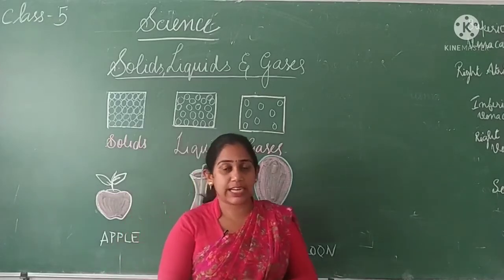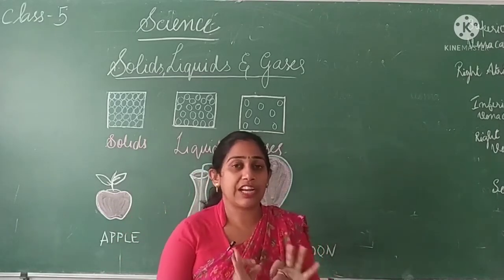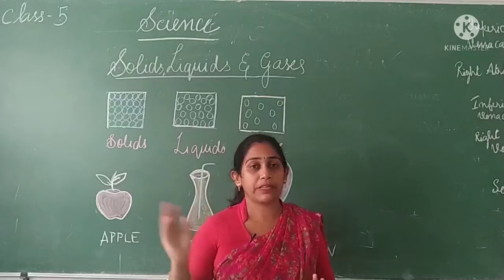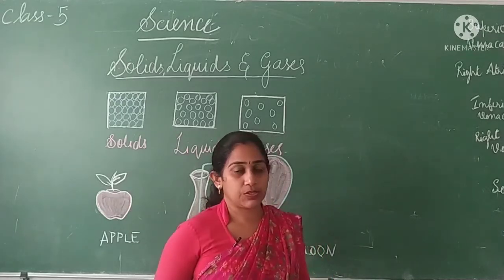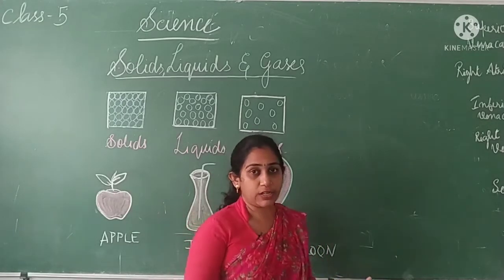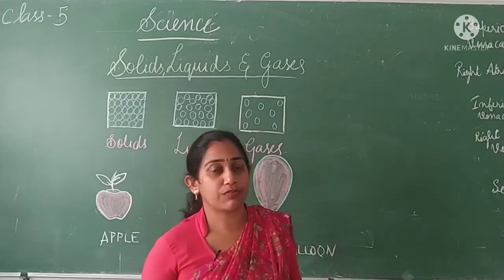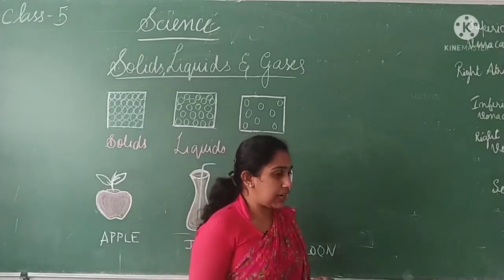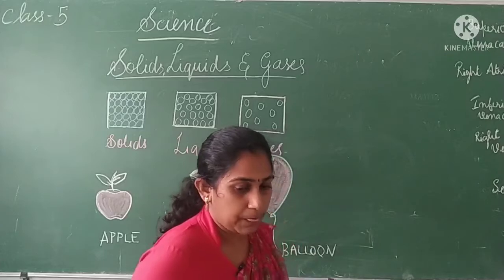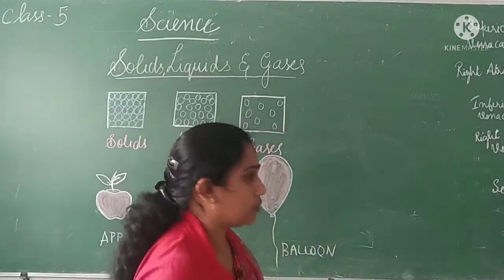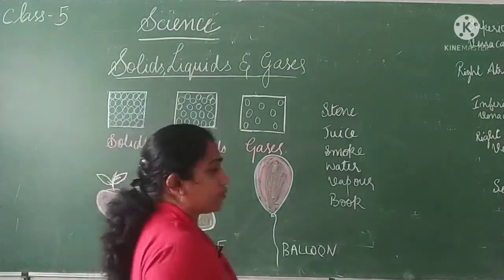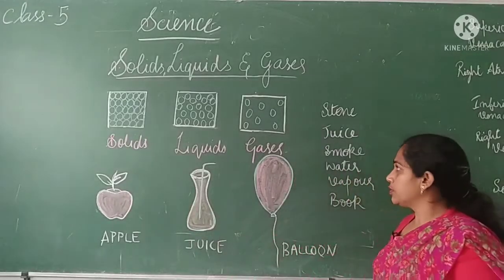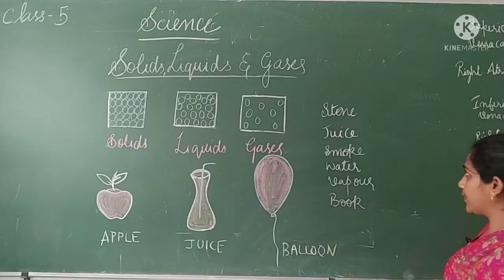Three states of matter means the three different states in which the materials around you appear. You can find them either in the form of solid, or liquid, or gases. If I write out some materials on the board here, you can easily classify them into solid, liquid and gases. Here I have written some materials on the board. Just try to identify them as solid, liquid or gases.